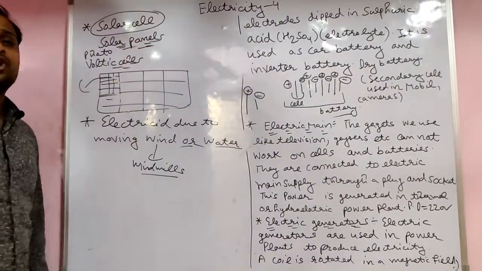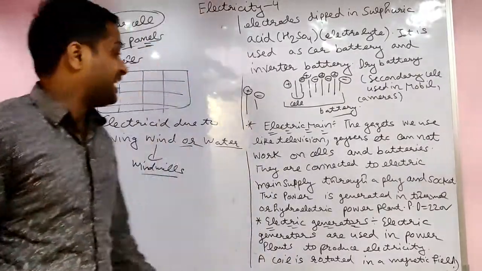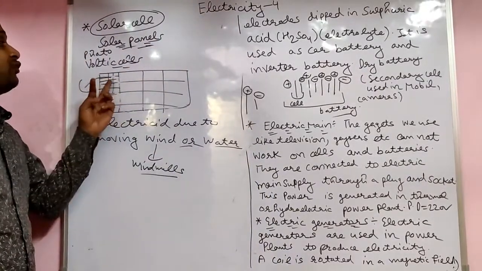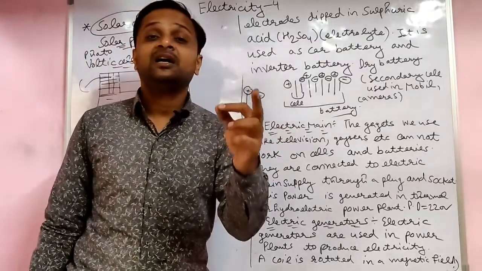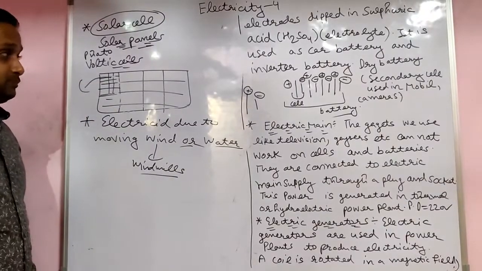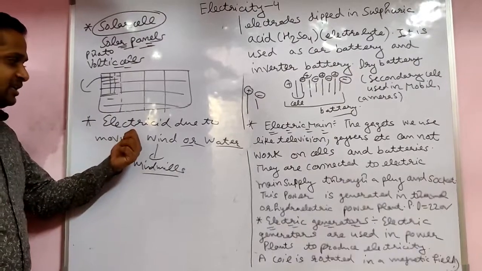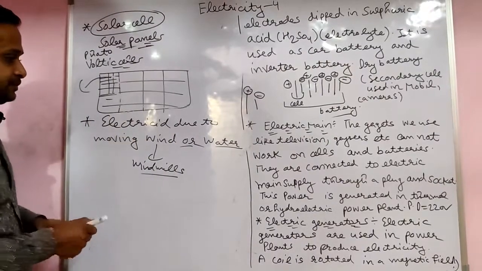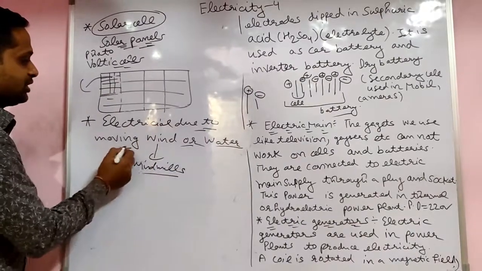Now our next topic is the solar cell, electricity due to solar cells. Solar plates have photovoltaic cells on them. Their working is to convert light energy into electrical energy. These are a renewable source of energy. And one more source of electrical energy is there.